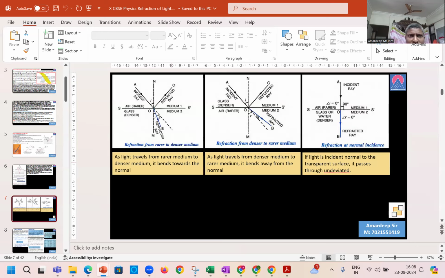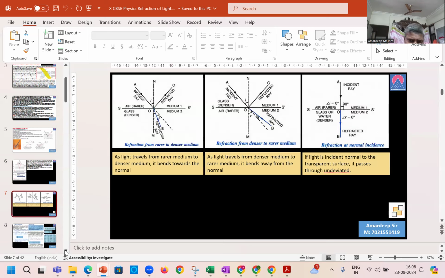Sir, in this case, can we say that there is no refraction happening because the ray is going undeviated? Yes. When there is bending only, then we can say refraction is taking place, because refraction is defined as bending of light. It's a phenomenon of bending of light. So when a light ray is incident perpendicular to the surface, there is no bending happening, and therefore we can say there is no refraction taking place.